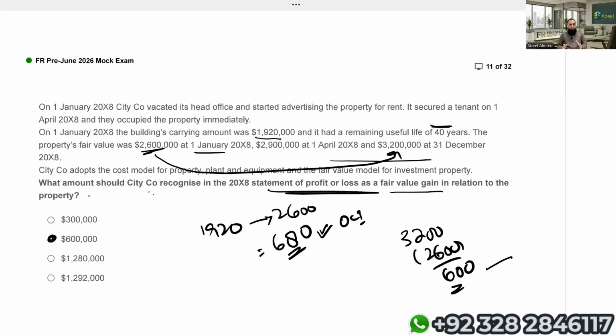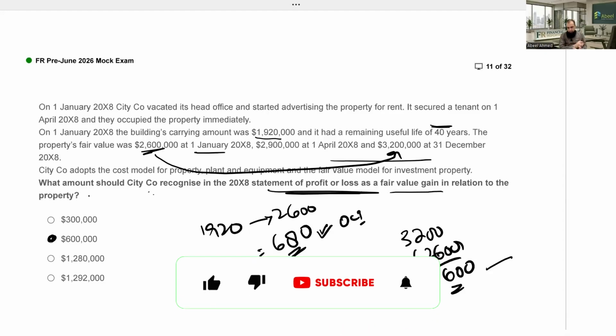So let me quickly revise for you. Simply, first, you have to bring your property, plant and equipment from their carrying amount to the updated fair value, and the difference, if there's a rise, is treated as revaluation surplus under IAS 16. Once the property is now at 2.6 million, from here onwards, we have to follow IAS 40 fair value model, and under IAS 40 fair value model, no more depreciation, and whatever the change in the fair value comes, that we have to take to P&L. So logically, the result is 600,000.